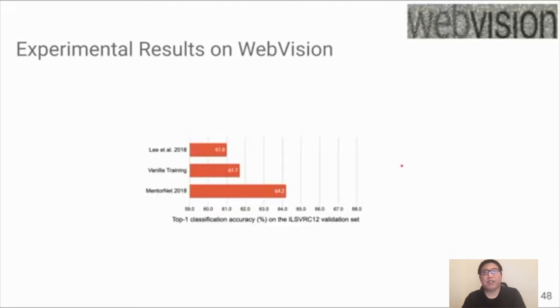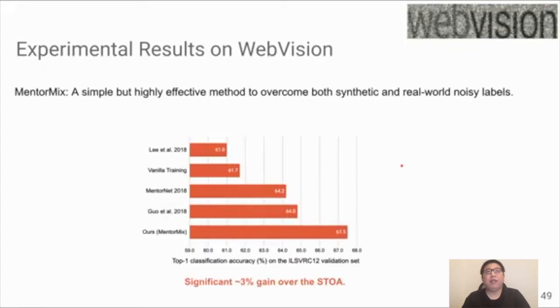So on the WebVision dataset, recall this is the performance we obtained using the previous approach. Our new method significantly improved the state-of-the-art baseline by about 3%. This result is significant, as we know that a 3% improvement on the ImageNet validation set is a significant improvement.